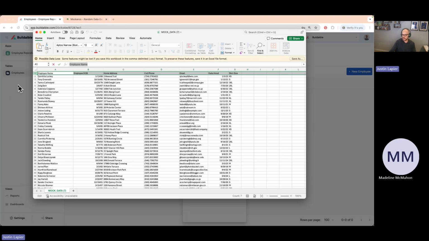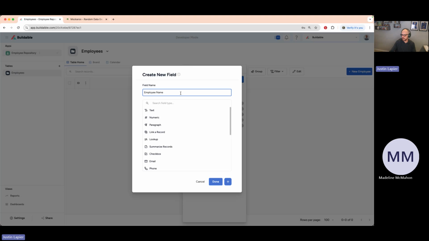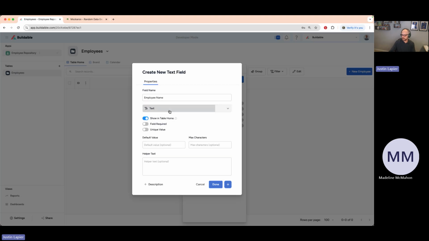I can type it in, or I can just copy it from my spreadsheet, jump in here, paste that in, and I want that to be a text field. And this all looks good. Yes, maybe I do want it required. I don't know how many employees I would import into the system or even put into the system that don't have a name. So let's make that a required field.